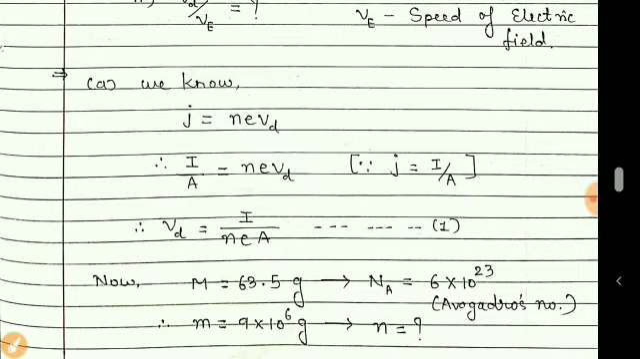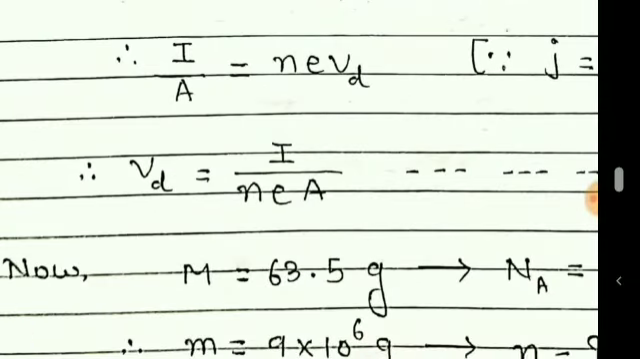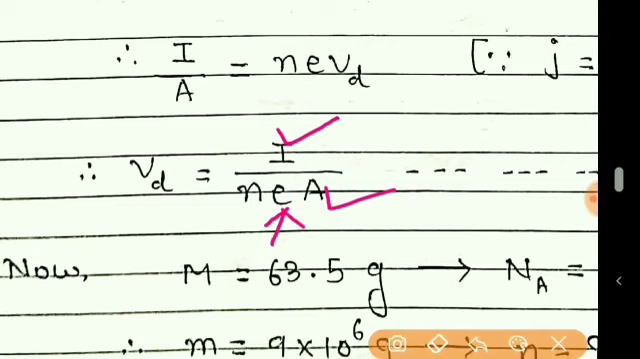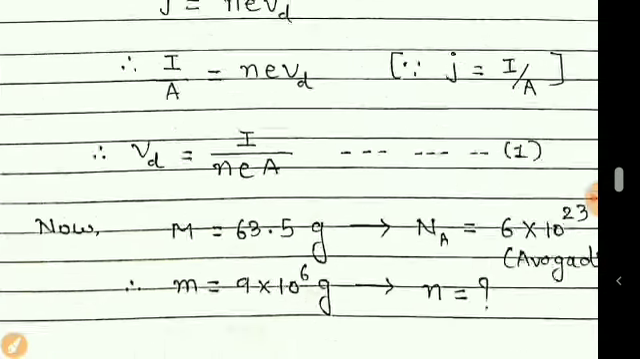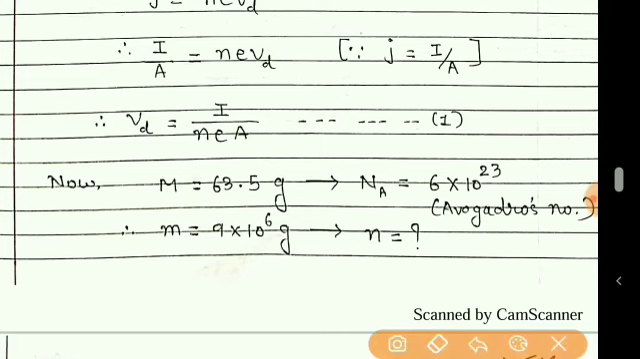Now students, in this equation, I is given, the cross sectional area is also given, and the charge of an electron is known to us, that is 1.6 into 10 raised to minus 19 coulomb, but we don't know the number density of these electrons. So that number density can be obtained by this method.